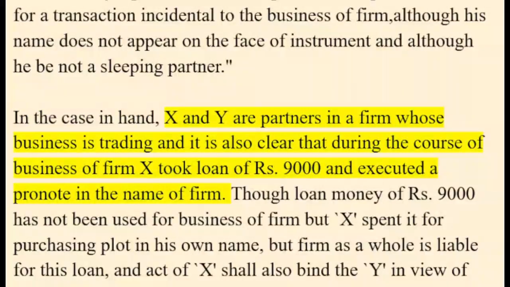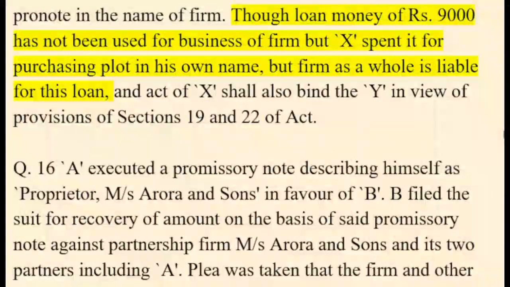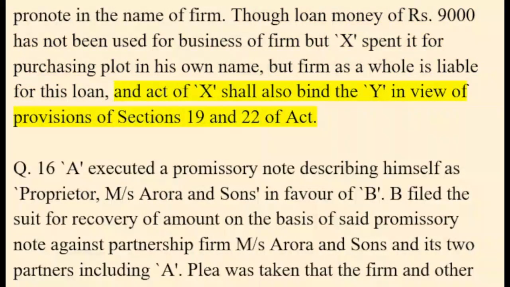X and Y are partners in a firm whose business is trading, and it is also clear that during the course of business of firm X took loan of 9,000 rupees and executed a pronote in the name of firm. Though loan money of 9,000 rupees has not been used for business of firm but X spent it for purchasing plot in his own name, but firm as a whole is liable for this loan. And act of X shall also bind the Y, in view of provisions of sections 19 and 22 of Act.